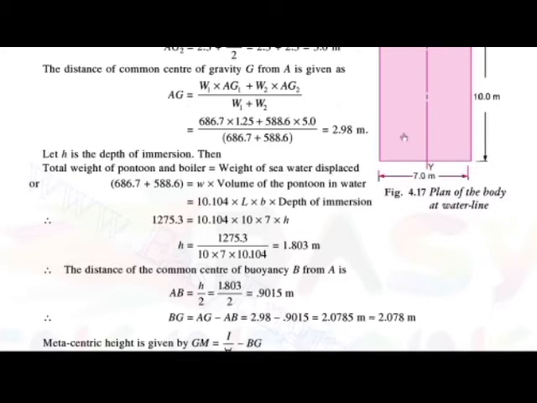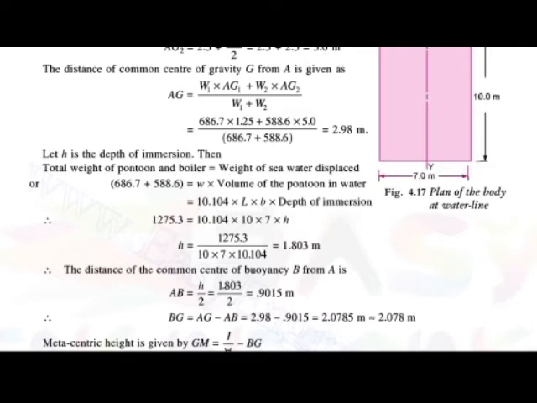Put all these values into the equation and we get the value as 2.98 meter. So here we got distance AG is equal to 2.98 meter.